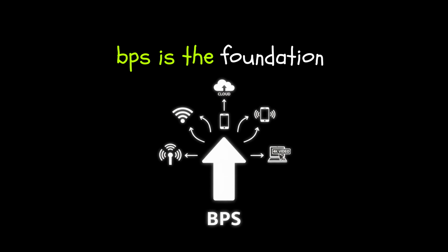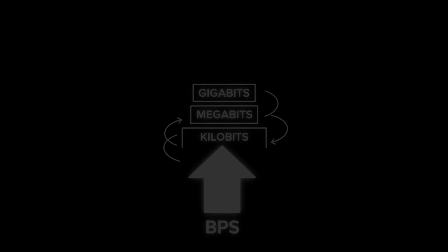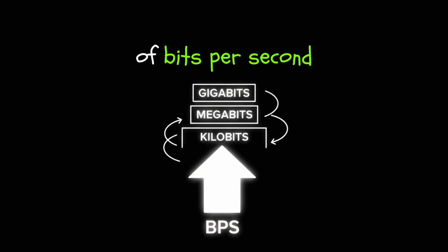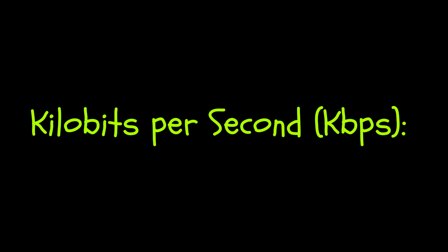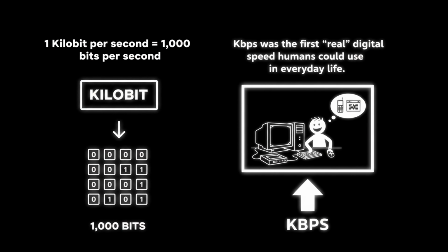BPS, bits per second, is the foundation of every internet speed you know today. Kilobits, megabits, gigabits, they are all just bigger stacks of bits per second. Kilobits per second, kbps, the era of patience. 1 kilobit per second is equal to 1000 bits per second. kbps was the first real digital speed humans could use in everyday life.